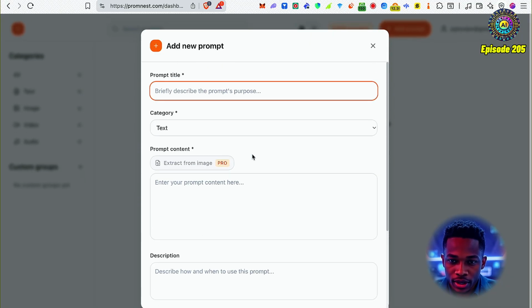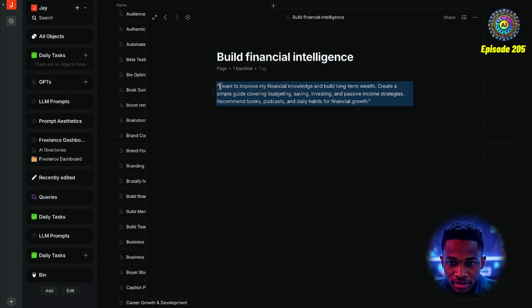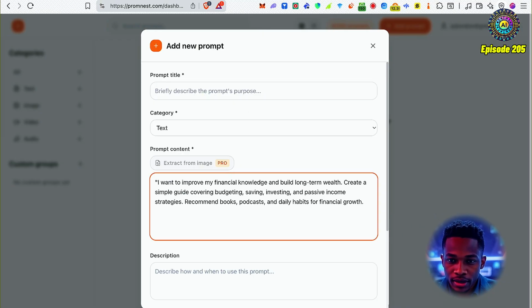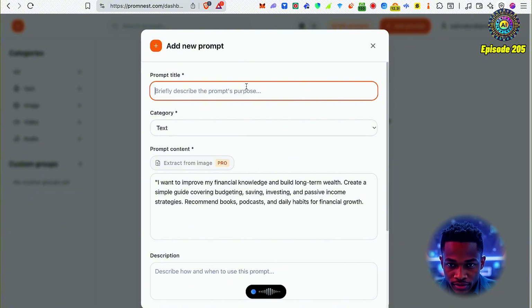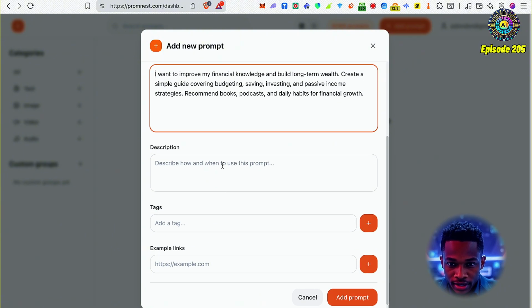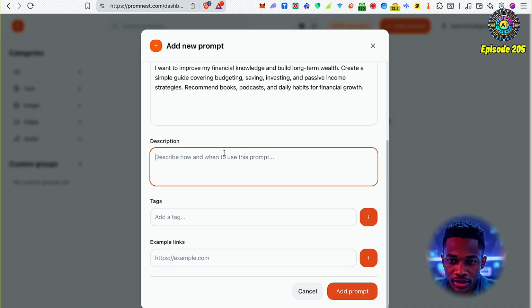Oh, that's annoying. Whenever I go and copy and paste, it just deletes it. Didn't know about that. That's interesting. I guess I'll just have to type it in then. Cool. Build financial intelligence. Not sure why that happens. I think that's probably something on the back end. They should definitely improve that. It probably doesn't save the state of whatever I'm typing in. So use this when you're looking to improve your level of financial intelligence.